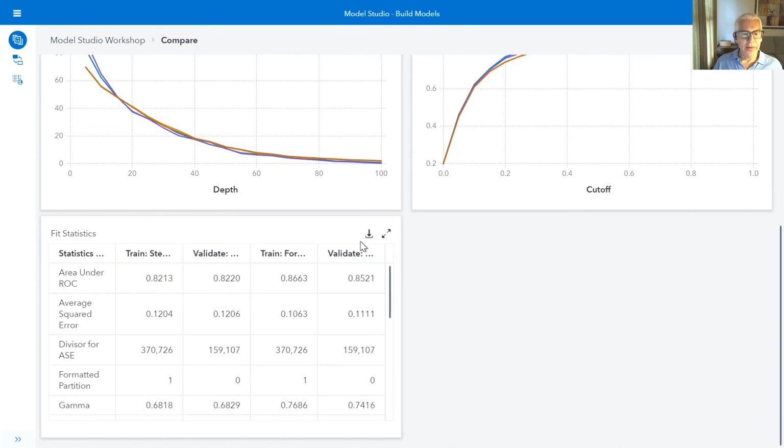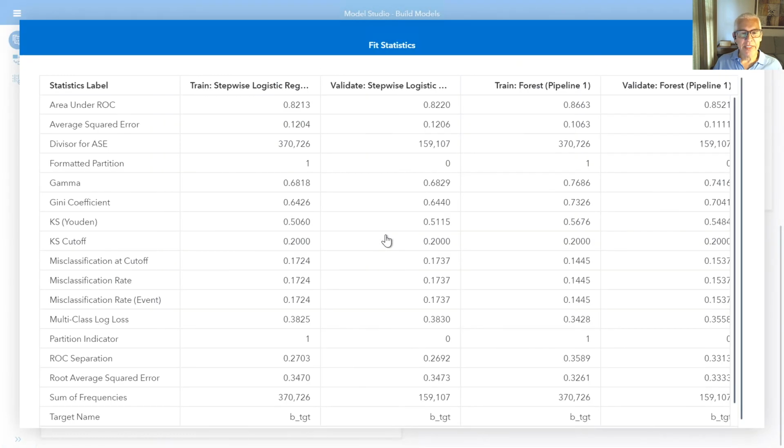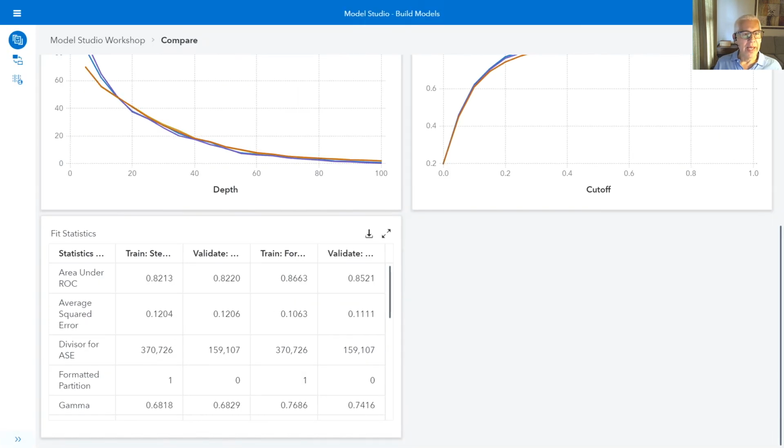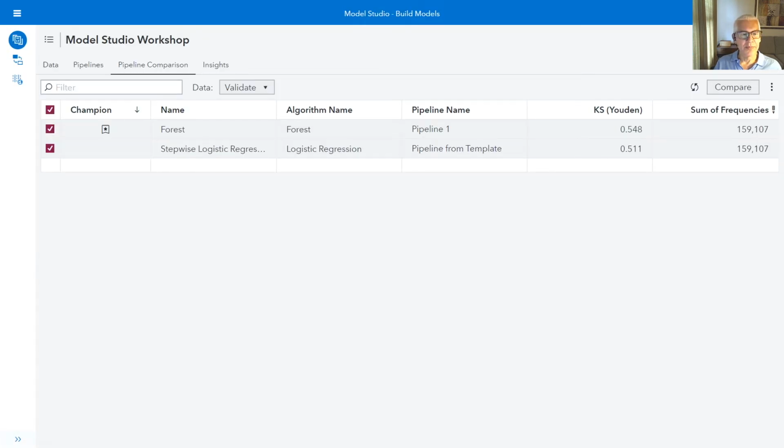And if I scroll down, I've got a nice model fit statistics table. And we can see, for example, maybe we look at the misclassification rate. We would want to look at the validation misclassification rate for my stepwise logistic, as well as the validation data for the forest. And we can see that the lowest misclassification rate is held by the forest. Let me go ahead and close the fit statistics window and close the comparison window.